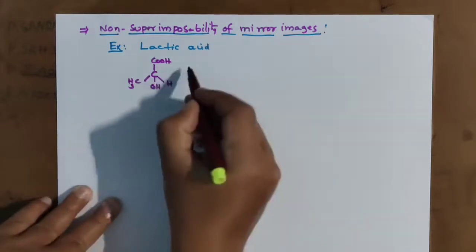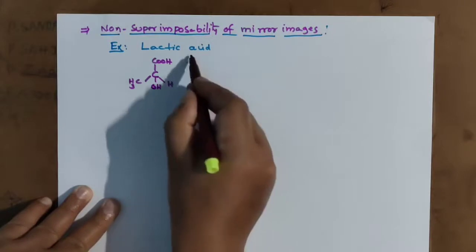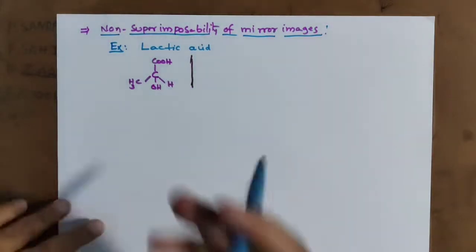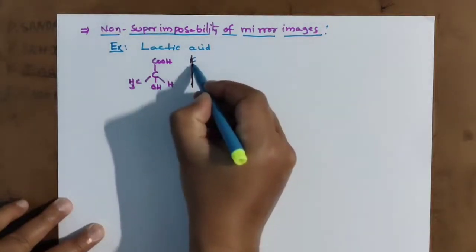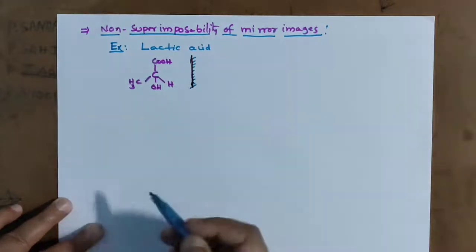Now mirror. See, here I am taking a mirror. Generally, with light only we can explain optical isomerism.